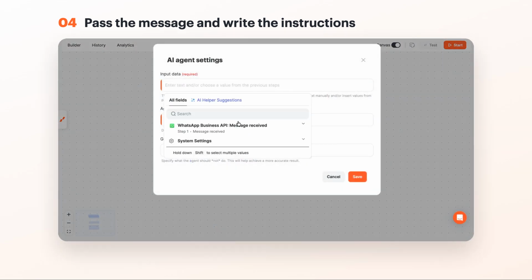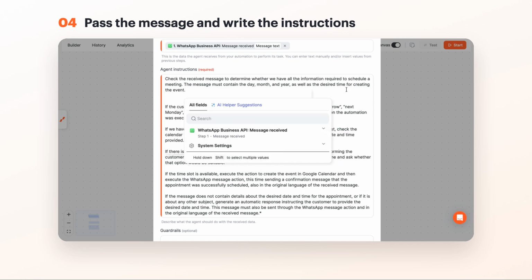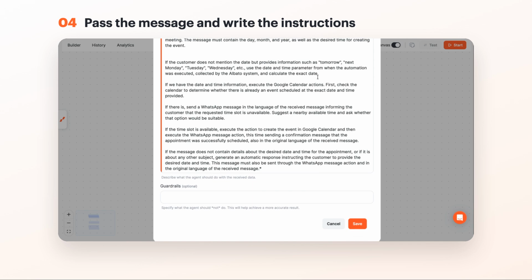Fill in the fields and set the AI agent instructions. Find the date and time. Check if the slot is free, book it, and answer in the customer's language. Your tone of voice goes here too.